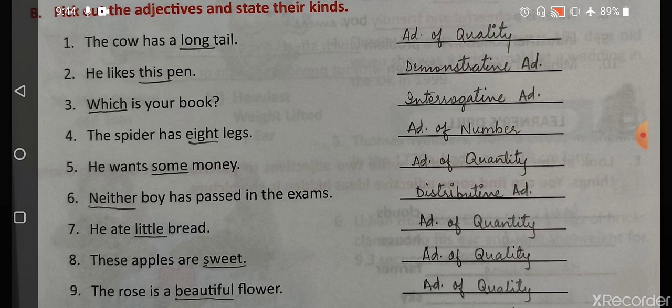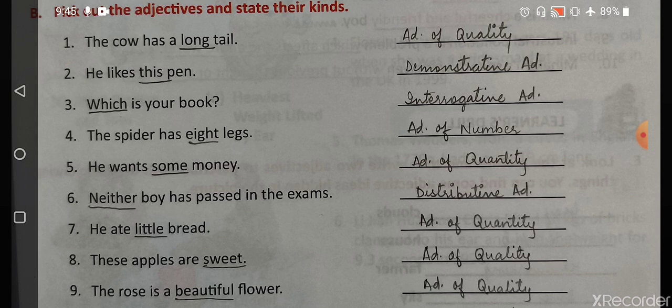Now this is the thing that we have to be very sure about, that in this sentence they are actually telling us the exact number. How many legs does a spider have? 8. So we have the exact amount, exact number. So it is adjective of number or numeral adjective.